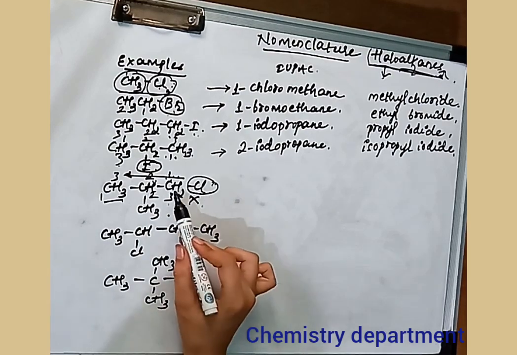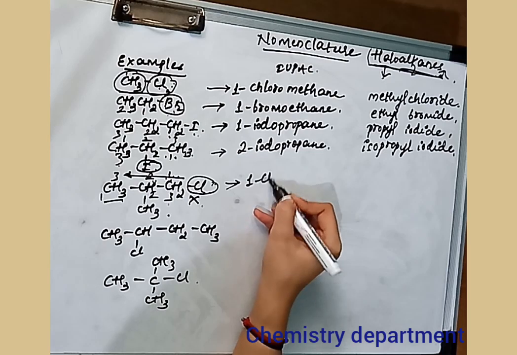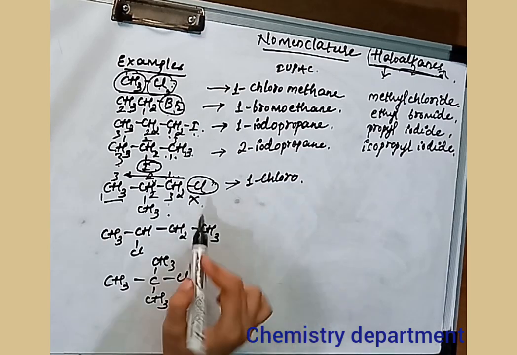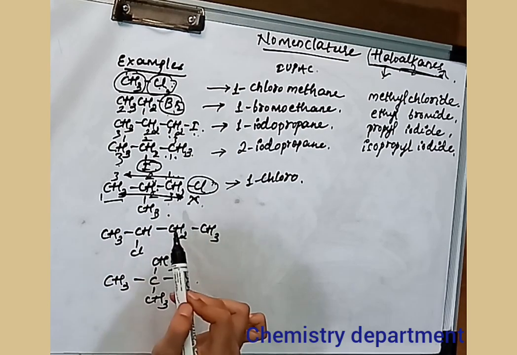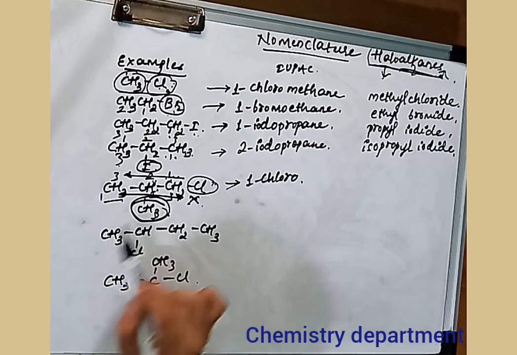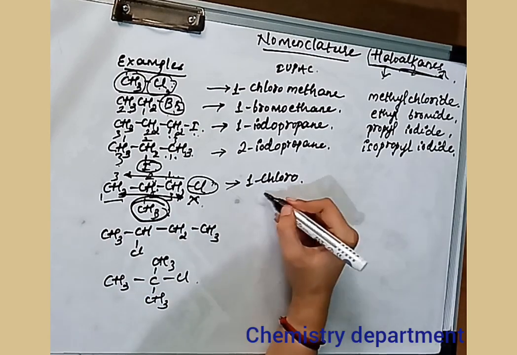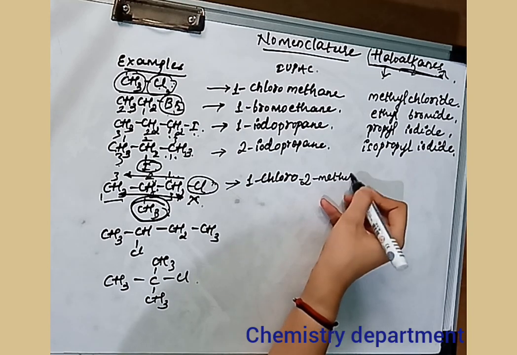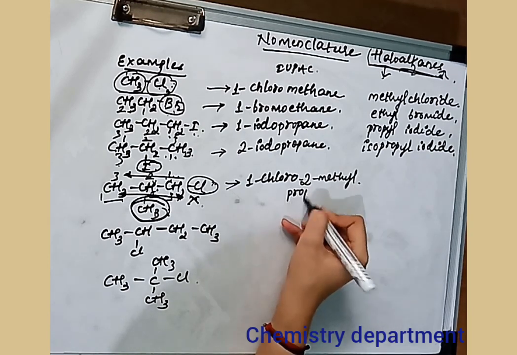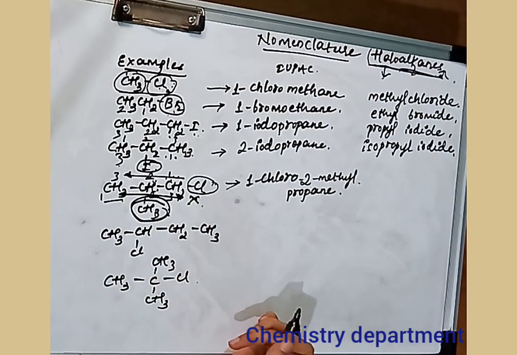So the first carbon is attached with the Cl, so 1-chloro. After numbering this one, there is a methyl group. This is acting as a substituent. So this is attached to the second carbon. So the IUPAC name of this will be 1-chloro-2-methylpropane. Okay. So this is the IUPAC name of this one.